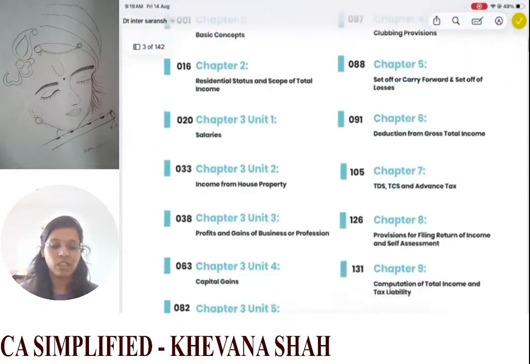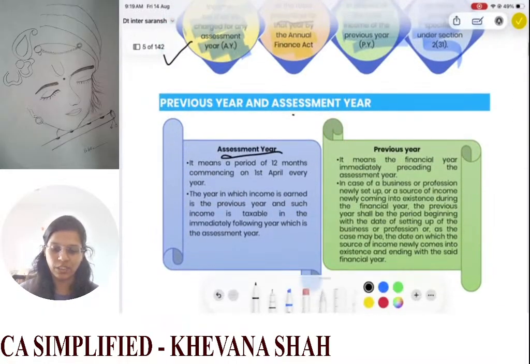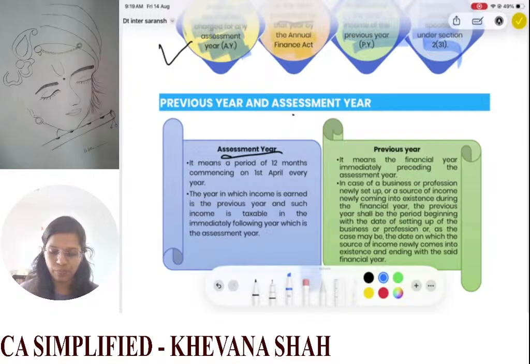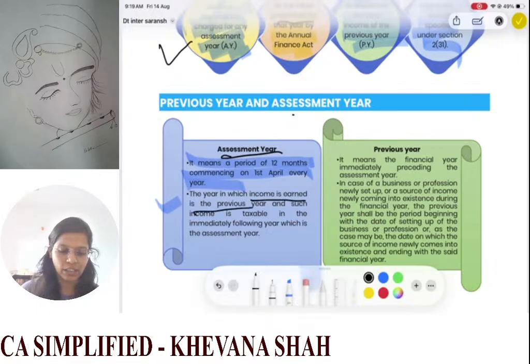Okay. So what is your assessment year? See, assessment year means a period of 12 months commencing on 1st April every year, the year in which the income is earned. So, year in which your income is earned, that income is taxed in the next year. Okay. So, income is earned in your previous year and it is taxed in the assessment year and it is assessable in the assessment year. So, the year in which income is earned is the previous year, and then such income is taxable in the immediately following year, which is the assessment year.